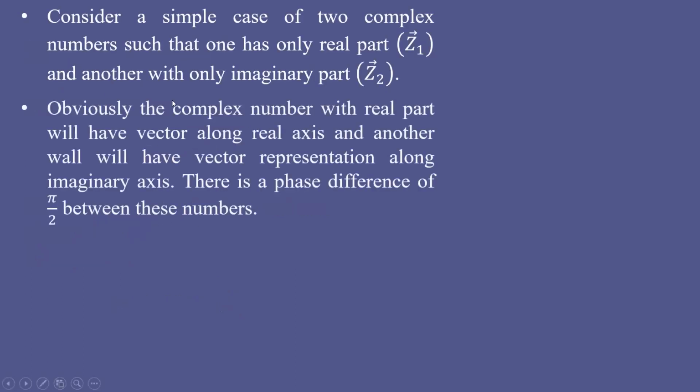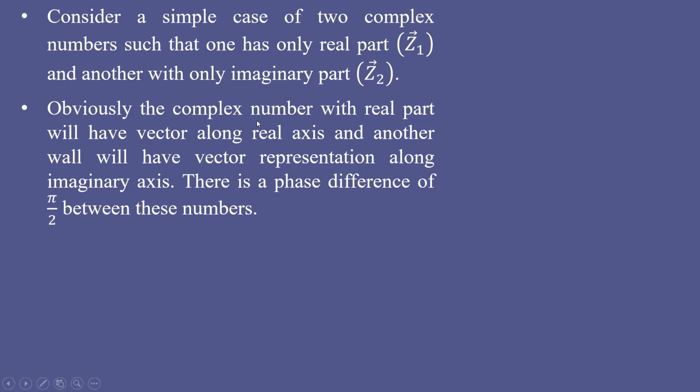Next, consider two complex numbers such that one has only a real part. Z1 is a complex number which has only a real part. The other complex number, Z2, has only an imaginary part.